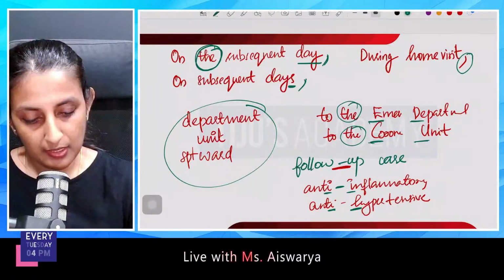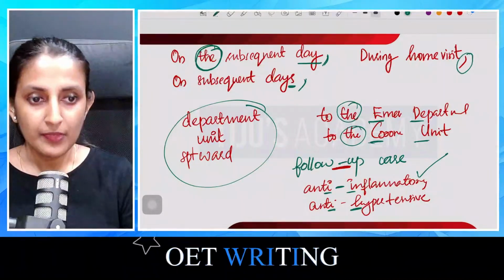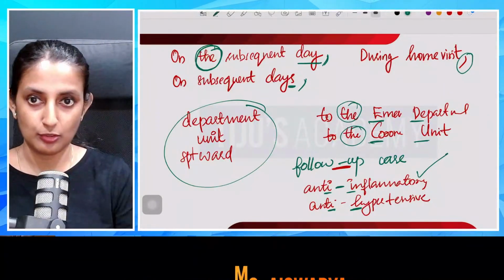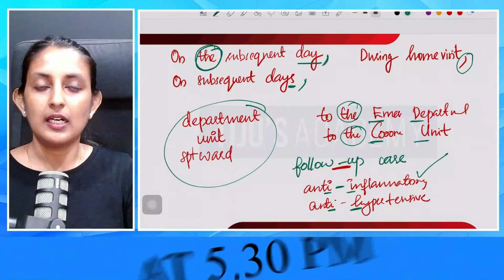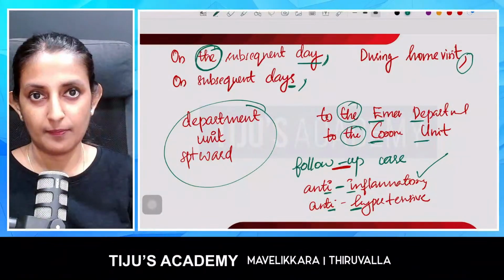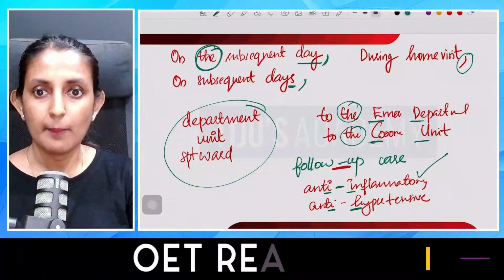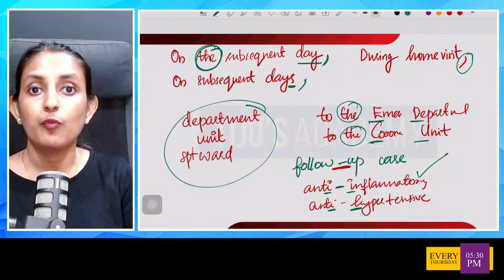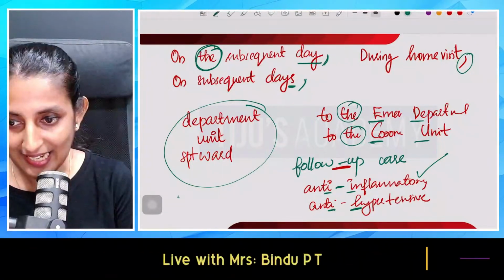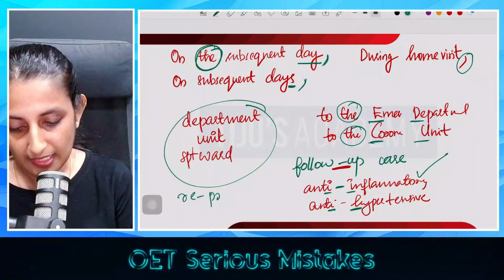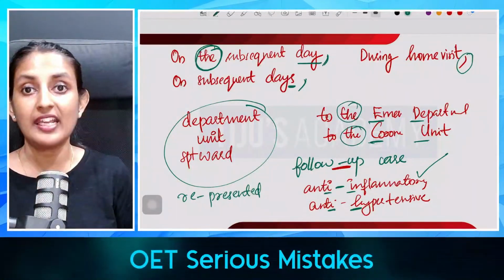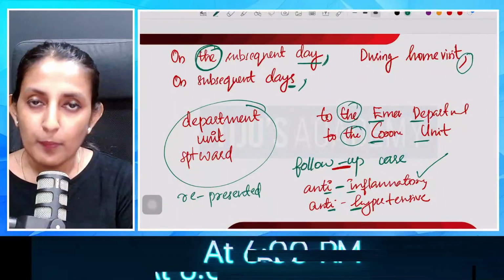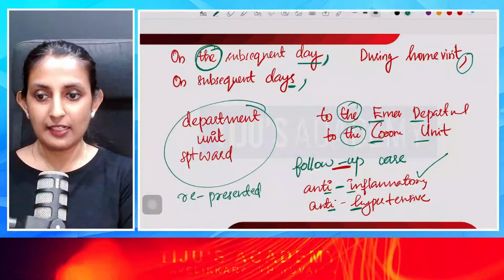In one situation it is mandatory, in the other it is optional. Another word like revisit can be hyphenated, but it is not necessary. But re-presented has to be hyphenated at any cost, because if we avoid the hyphen, it becomes "represented", which gives an entirely different meaning.